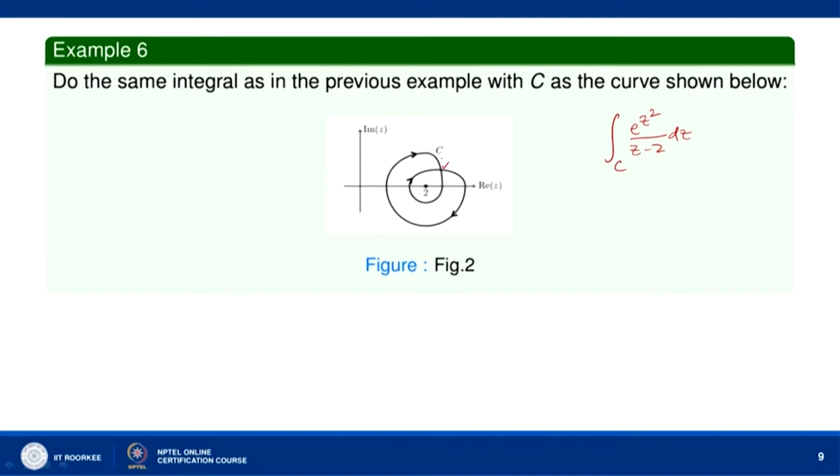Let us say suppose we start from here, then we move like this. We go this way, and then this way, and then reach here, and then we move this way.